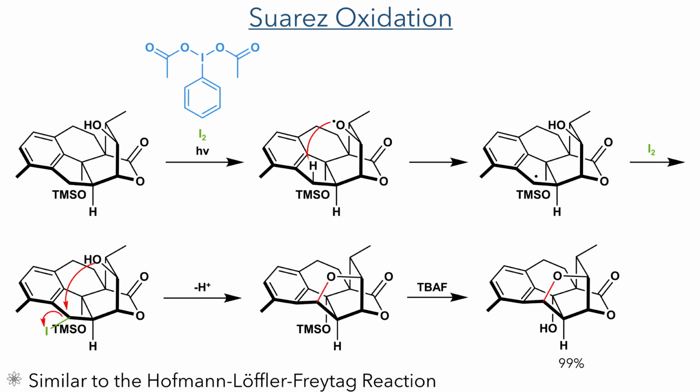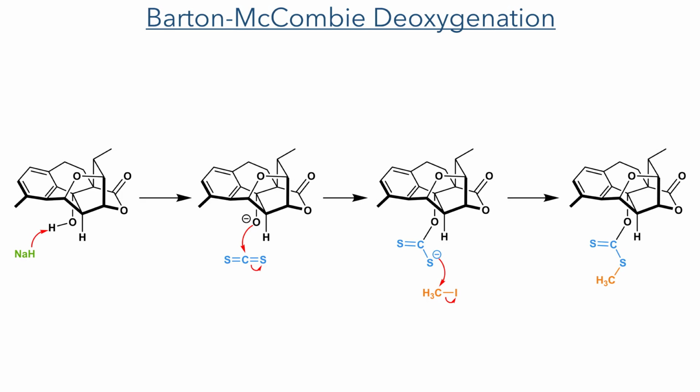With this ring complete, the TMS group could then be removed using TBAF, forming the product in a 99% yield over 2 steps. The newly revealed hydroxyl group was then removed using a Barton-McCombie Deoxygenation. The hydroxyl group is first deprotonated using sodium hydride, and the resulting anion then attacks carbon disulfide. The sulfide intermediate then reacts with methyl iodide to complete the formation of a xanthate ester.